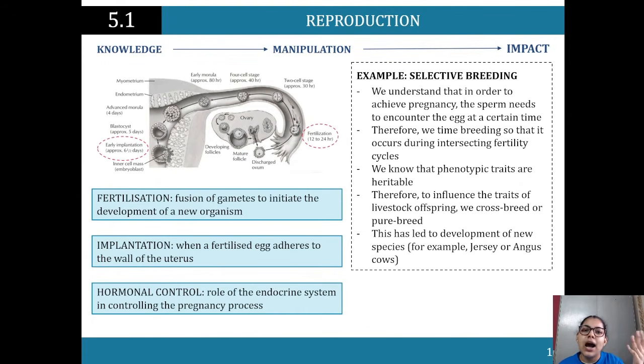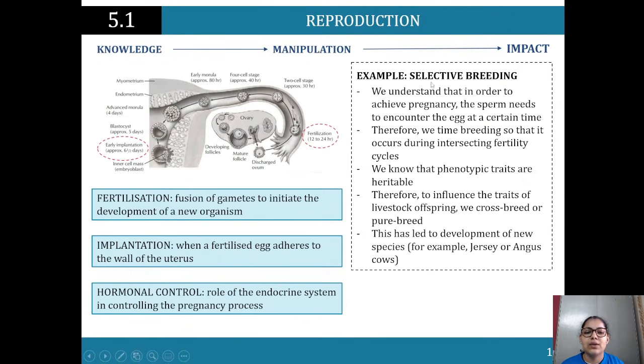This ties in a lot to Module 6, when we look at GMOs, and there are also animal examples of genetic modification. But again, I'll wait till I get there. I do have a bit of a habit of skipping ahead, so I'm not going to do that just yet. But an example here, like I said, is selective breeding.